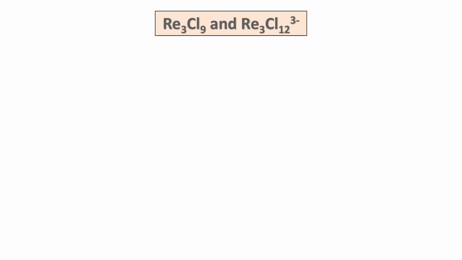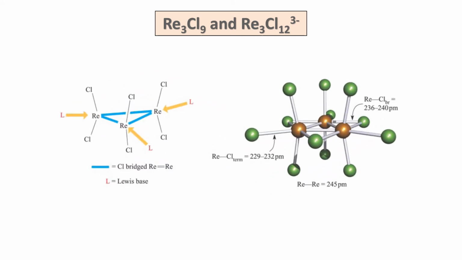Then the other compounds, Re3Cl9 and Re3Cl12 3 minus. Let's look at the structure. So here in this compound there is only 1 type of chlorine. All the chlorines are terminal. But in the second compound, there are 2 types of chlorine, the bridging chlorine and the terminal chlorine.